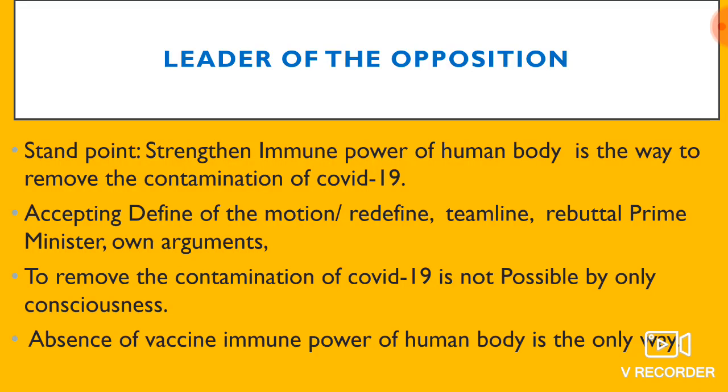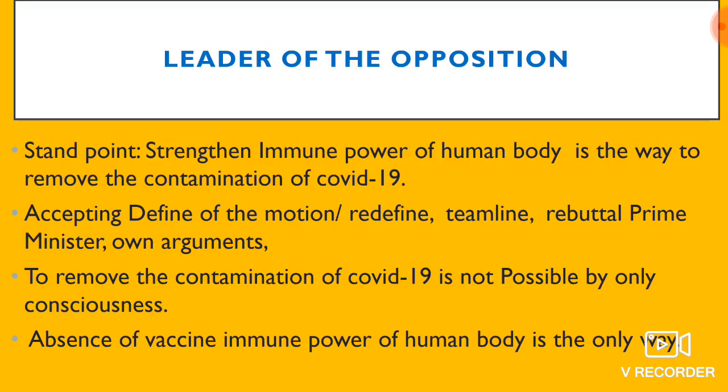Not only developing countries, but also developed countries cannot manage it. So consciousness is not the only way to remove the contamination of coronavirus, but also strengthened immune power of the human body is the permanent way.